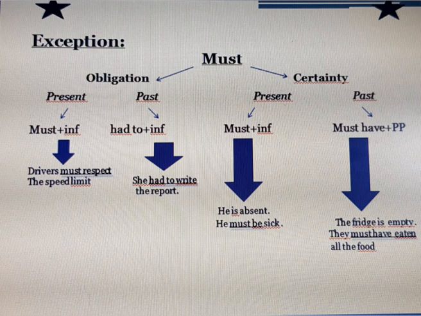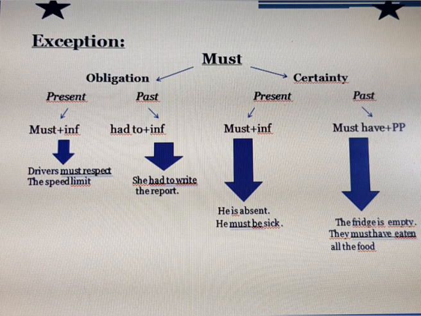Now, if I want to express obligation in the past, yes, so I say had to, not must. Okay, so must changes to had to plus the infinitive of the verb. For example, she had to write the report. It means she was obliged to write the report to avoid problems with her boss, for example.